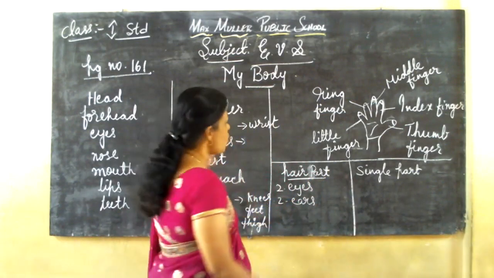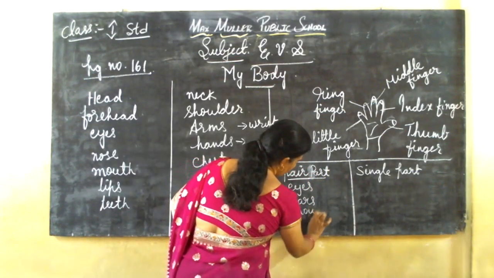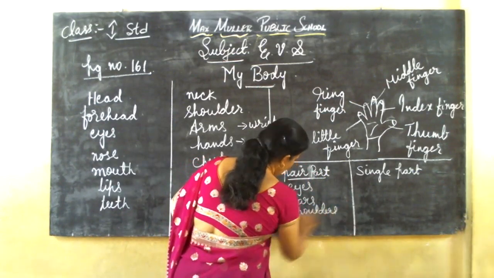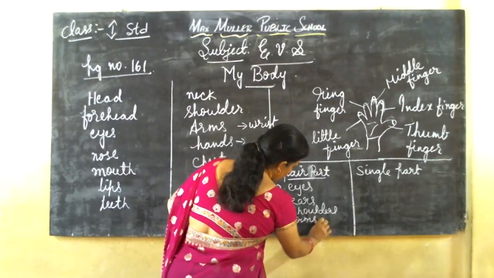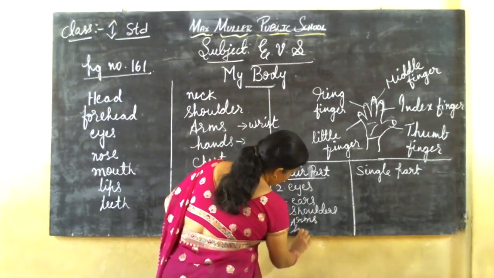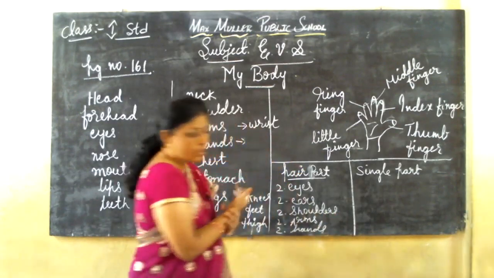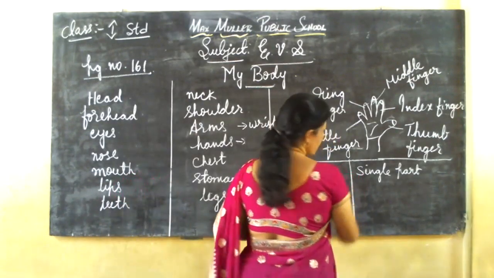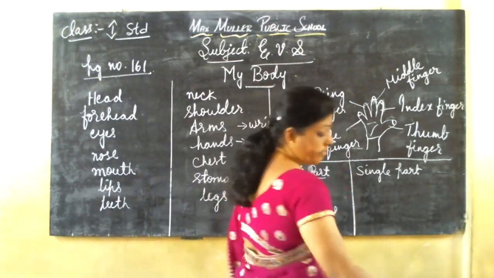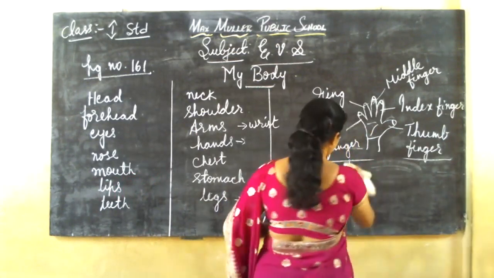Yes. 2 shoulders. 2 arms. 2 hands. In the arms we have also wrist, 2 wrists and 2 legs. First I will write pairs.